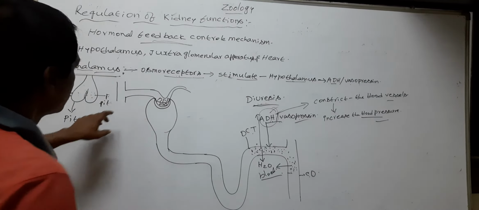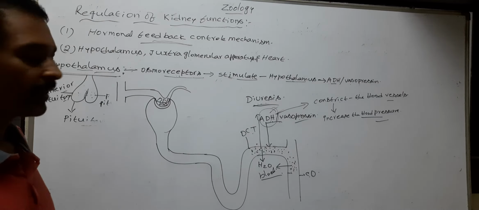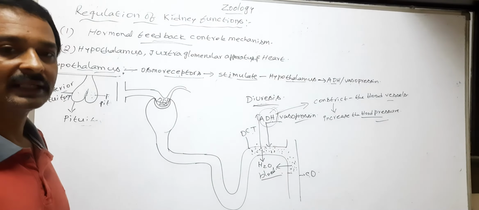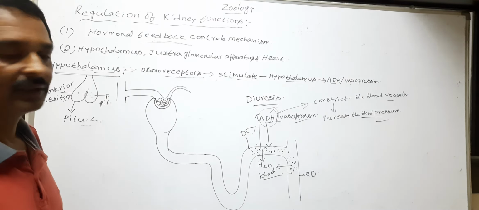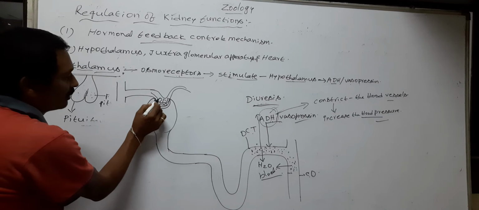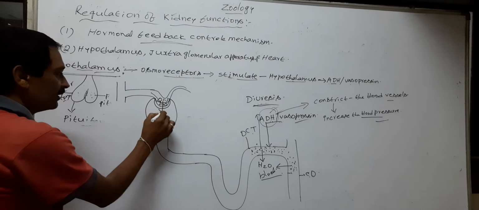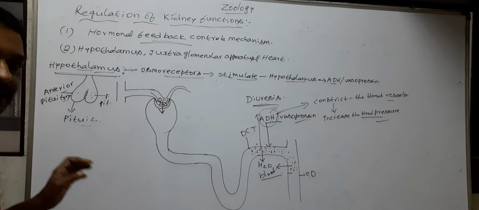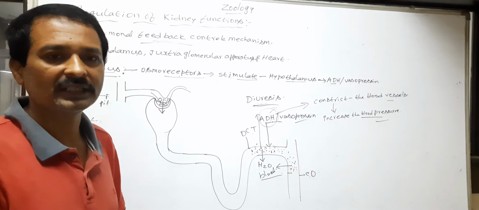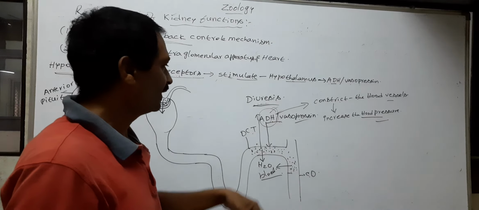So ADH constricts the blood vessels and decreases the lumen of the blood vessel. Decrease in the lumen of the blood vessel increases blood pressure. When the blood pressure is increased, the glomerular blood flow and glomerular filtration rate also increase. So this is another effect of ADH.